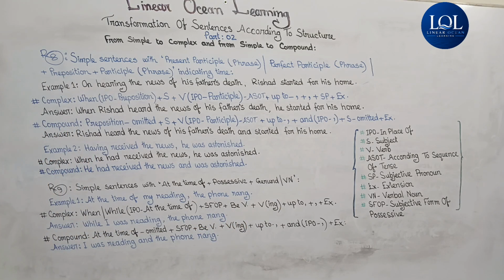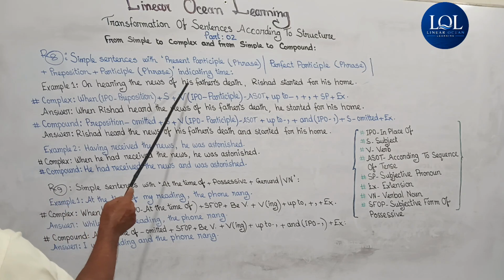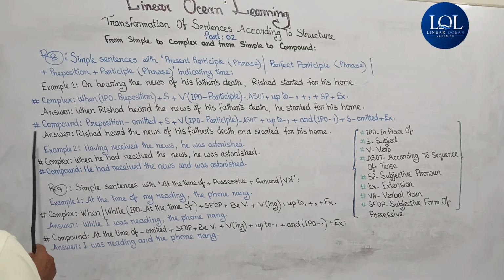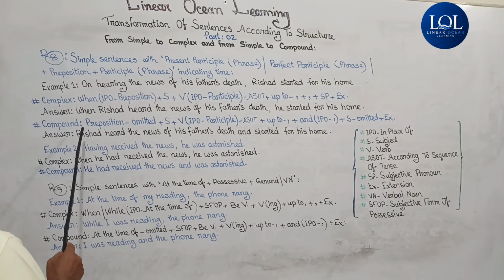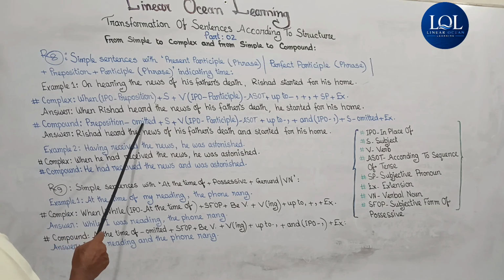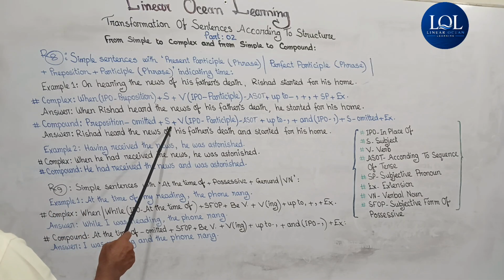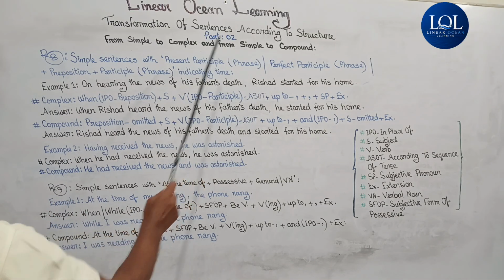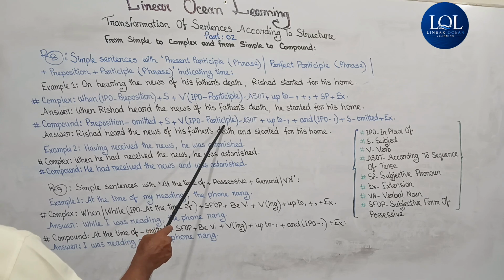Now, if we want to transform the exemplified simple sentence into a compound sentence, again there is a structure and we should follow it to transform it correctly. Preposition omitted, here on will be omitted, plus subject. Again the subject is Rishad, plus verb IPO participle.